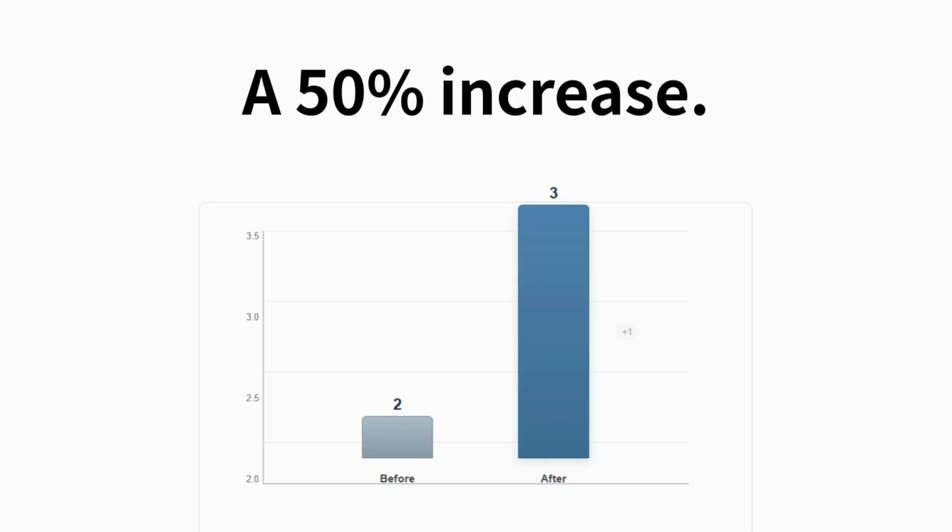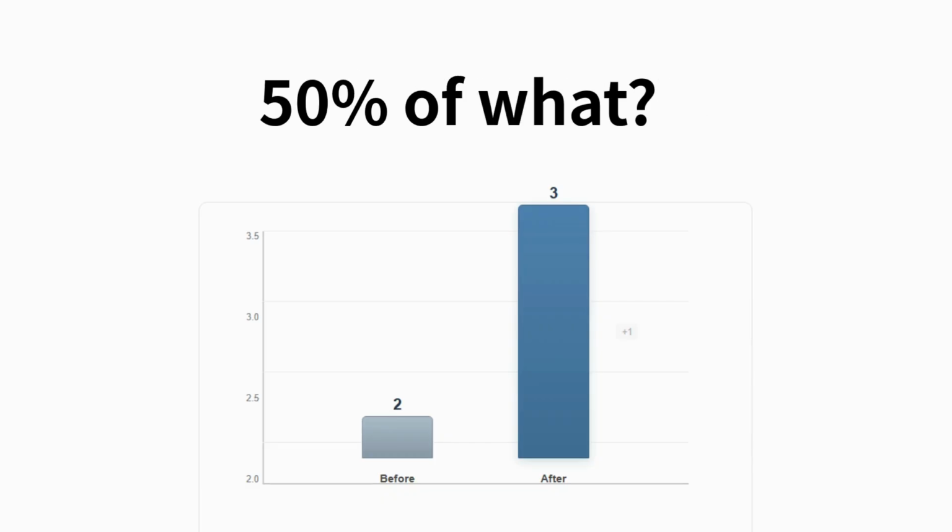Percentages feel informative. They feel precise. They feel mathematical, but that feeling can be misleading. In data analysis, the calculation is rarely the hard part. The real mistake is reacting too quickly. The math is easy. The thinking comes first. At this point, many people feel they understand the situation. The percentage is clear. 50% sounds meaningful, but there is a problem. We still don't know what that 50% is actually based on. 50% of what? A small starting value, a large one. Right now, that information is missing. And without it, the percentage alone cannot tell the full story.